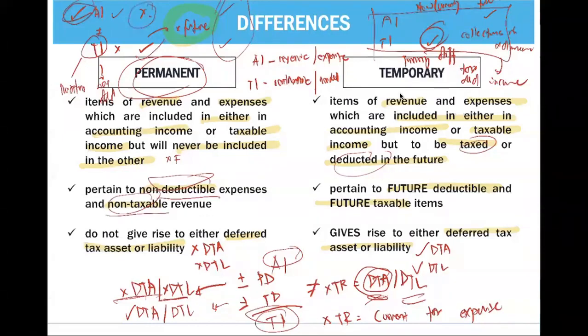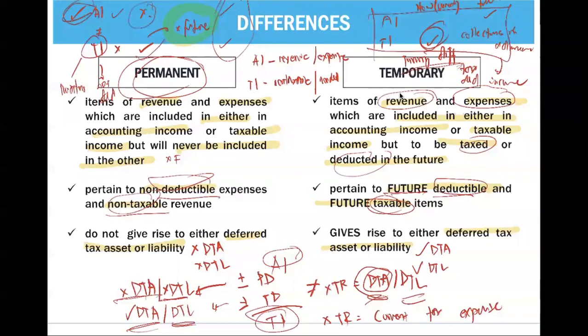But in your temporary difference, this pertains to timing differences on the recognition of your revenue and expenses on either accounting income or taxable income. Therefore, this results to a future deductible amount or a future taxable amount. Therefore, we have here deferred tax asset or deferred tax liability.